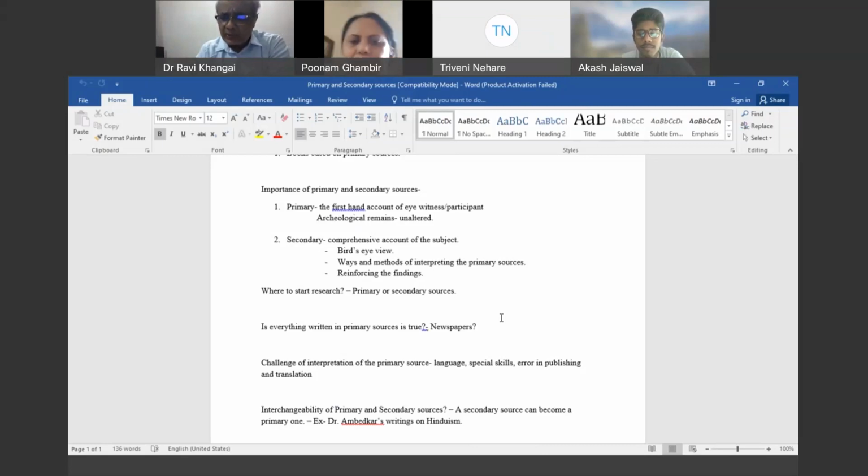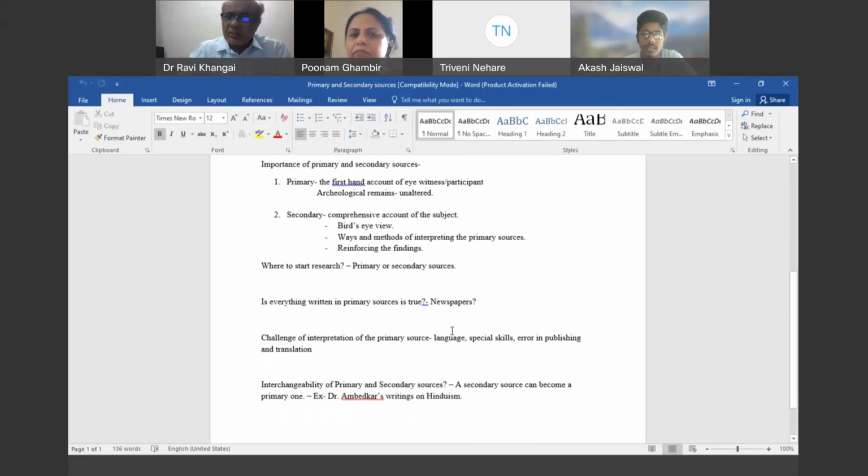So the research, ideally speaking, starts with secondary sources, then goes to the primary sources, and then goes back to the secondary sources once again. In the first stage, it is quite possible that you don't have to refer to a lot of secondary sources. You may refer to a few secondary sources, prepare your blueprint, go for the interpretation of the primary sources, and then in the next stage, maybe the last stage, you may have to read as many secondary sources as humanly possible, because that will enrich your content, that will enrich your research.